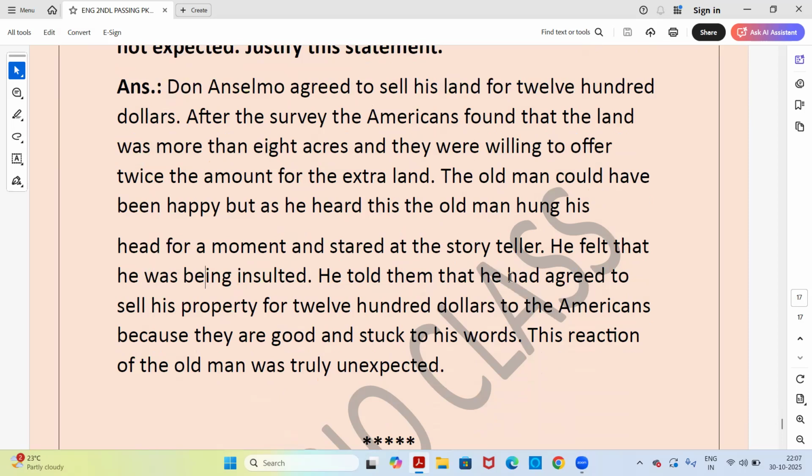He told them that he had agreed to sell his property for $1,200 to the Americans because they were good people and stuck to his words. This reaction of the old man was truly unexpected.